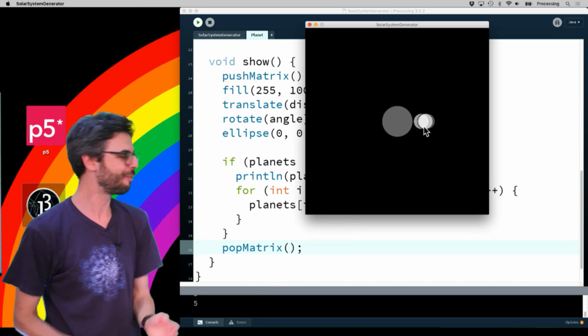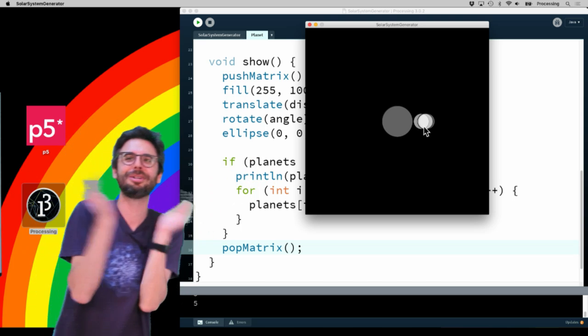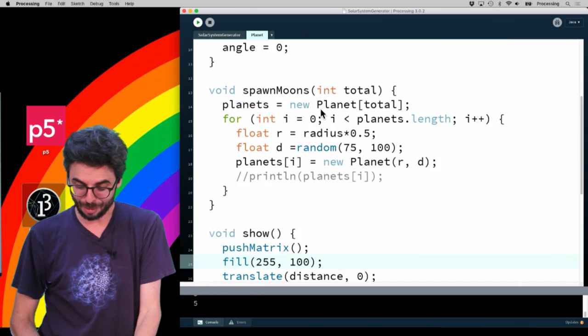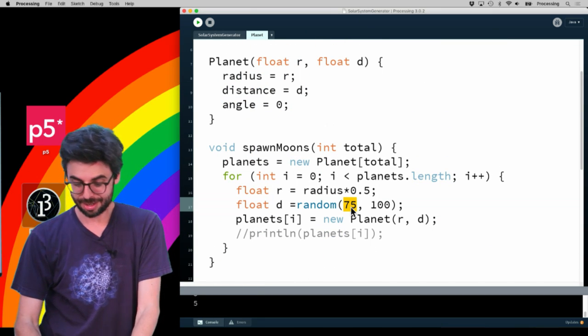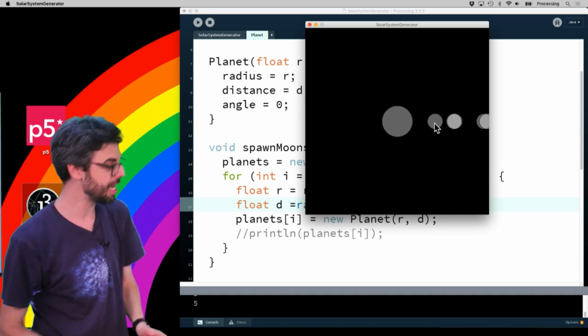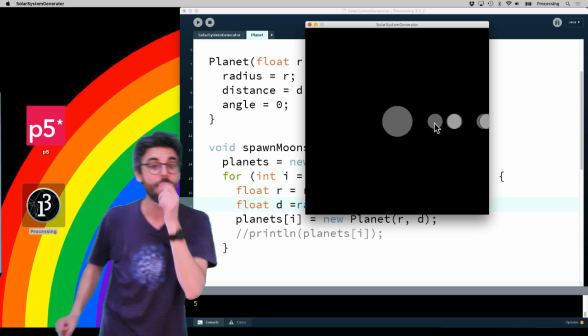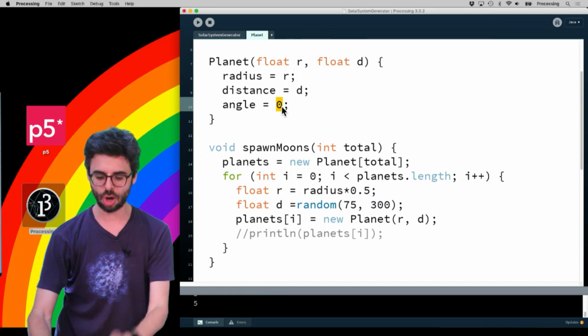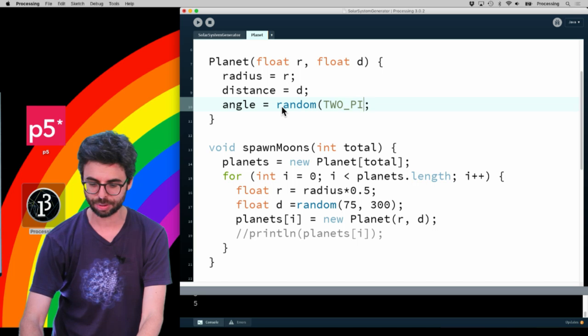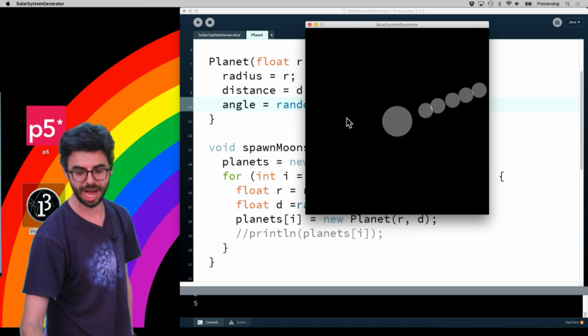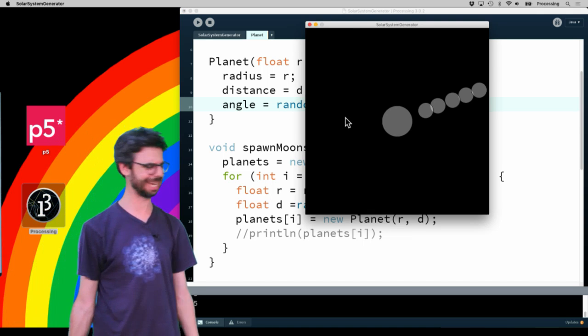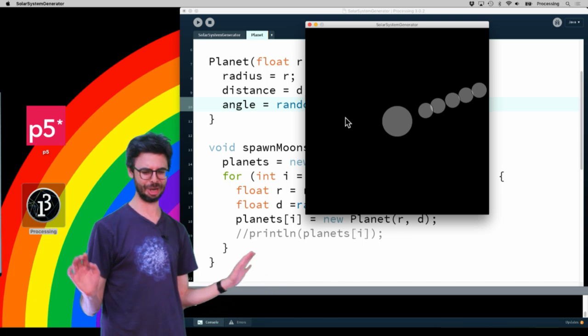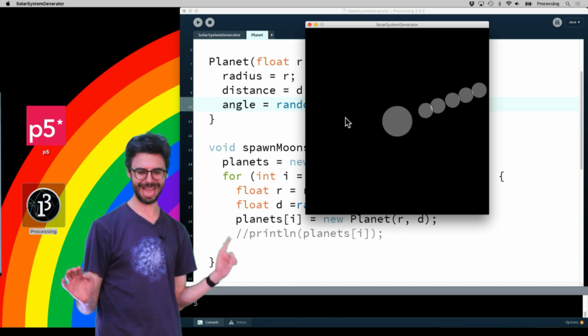And you can see now that they're all, of course, bunched up right there because I kept trying to reduce the amount, where really what I want is for this to be between, like I said, 75 and 300. So now you can see I'm picking some random planets. Now, notice they're all along the x-axis. Why? Because my angle is always 0. Let's change that. Let's make a random angle between 0 and 2 pi. Oh, wait a second here. What is going on? That should not have happened.